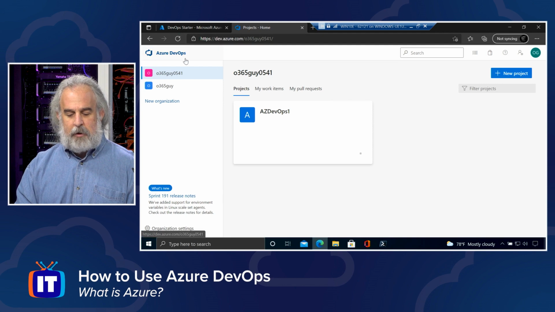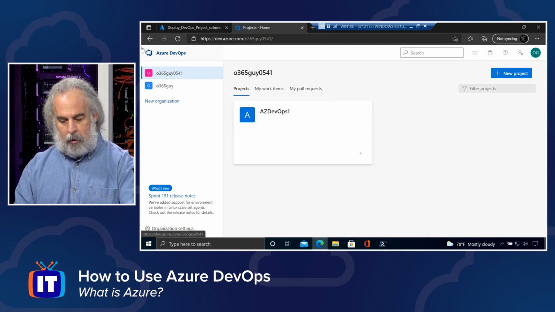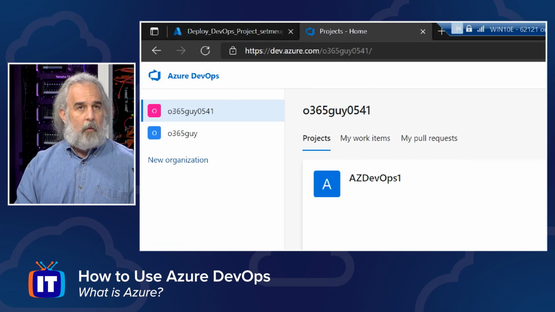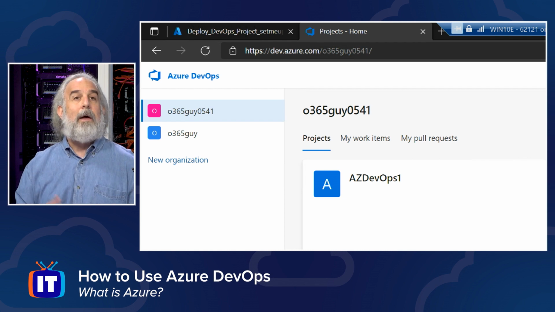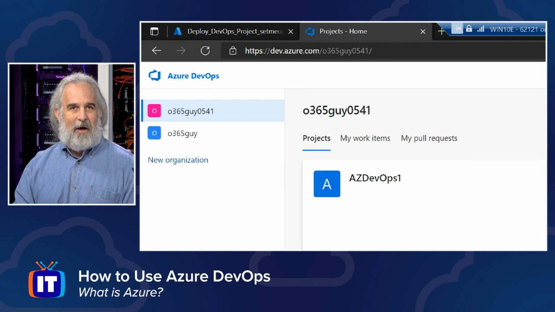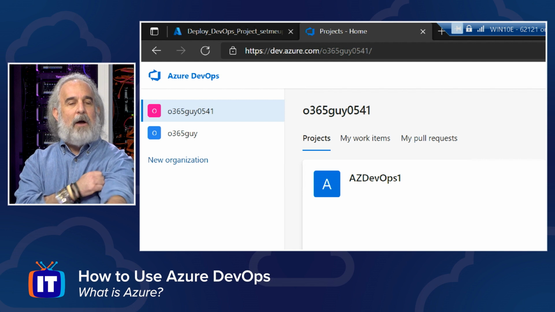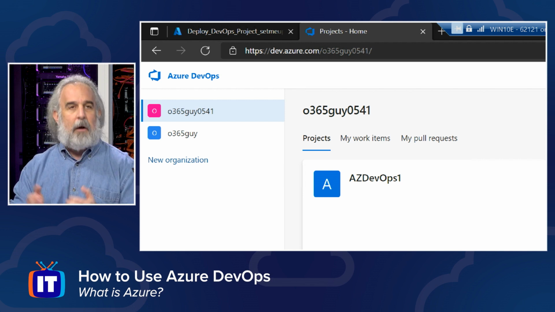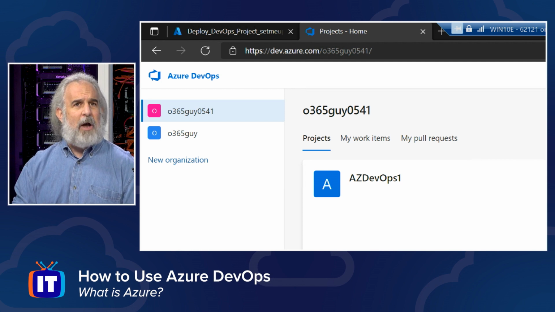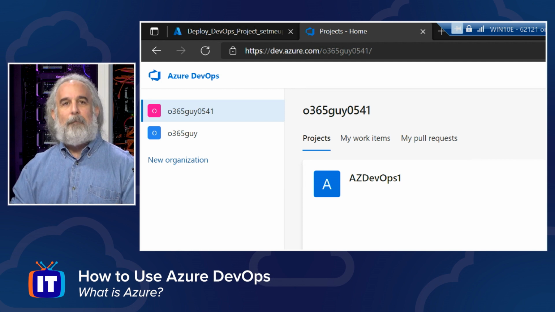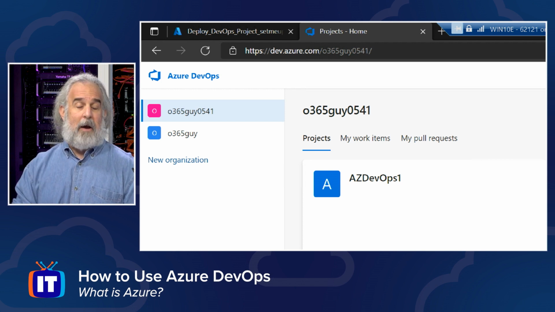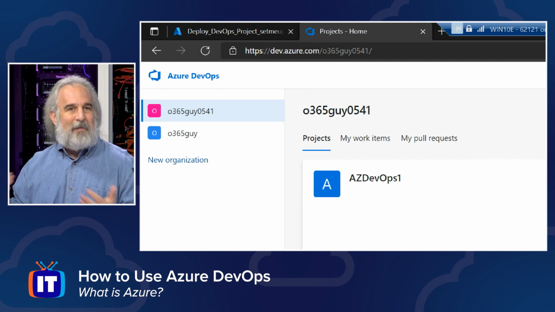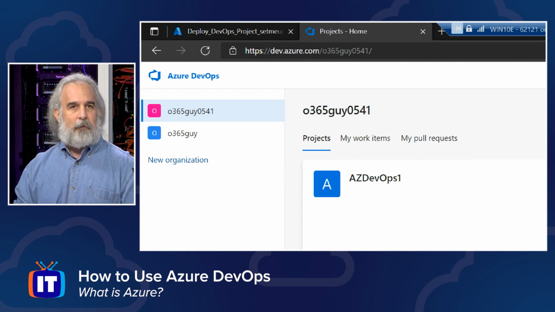What I want to do is switch over to the Azure DevOps portal and show you another way that we can work with this. And notice the URL here, dev.azure.com. This is where I can set up my Azure DevOps workspace, and I can then, through the subscription and enablement of that, I can begin to work with projects and create DevOps projects that are going to integrate the entire dev and ops teams and allow them to have a central source of truth.